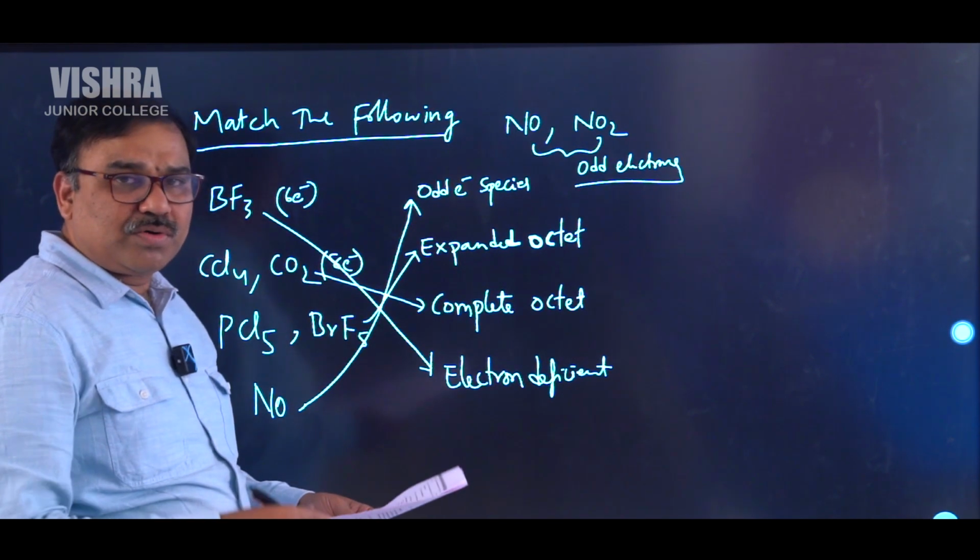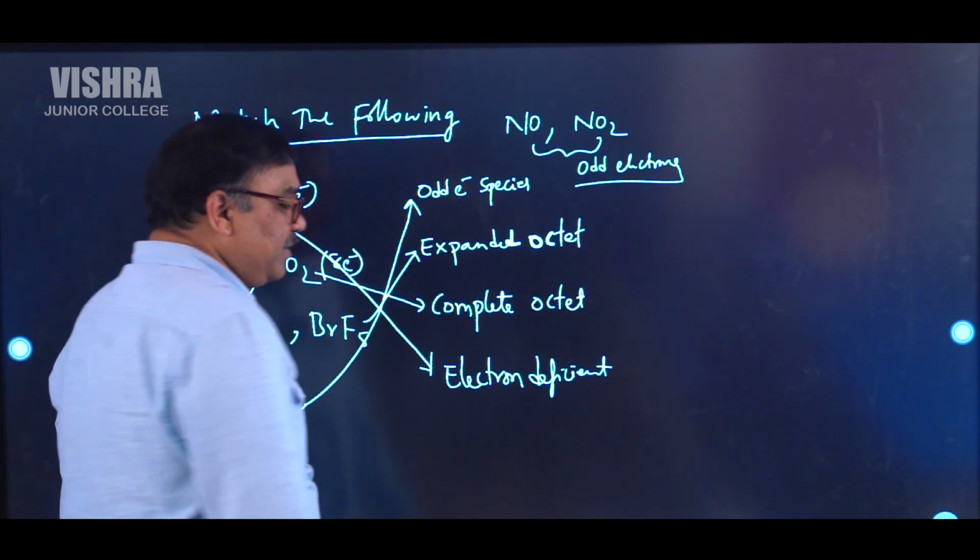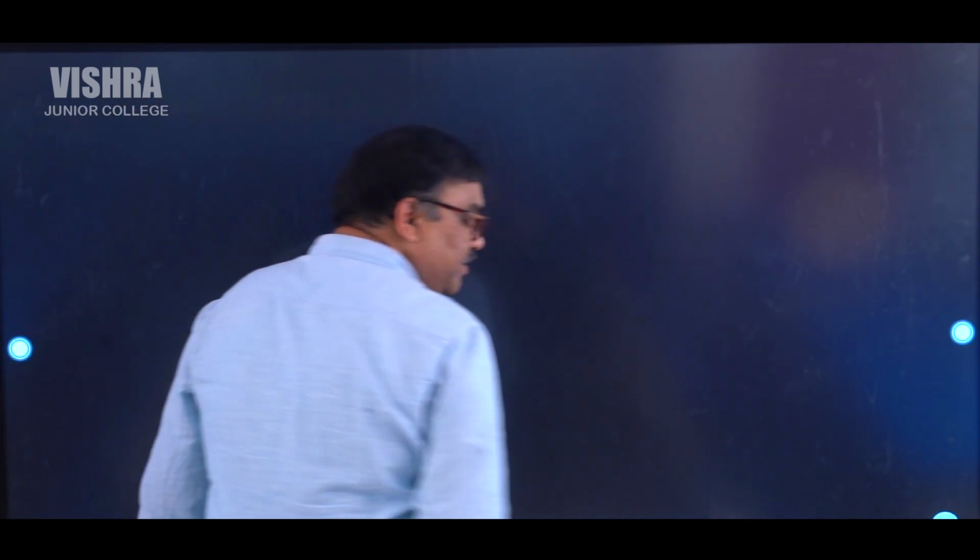Let's go to one more question, that is also match the following. Match the following is very interesting, students, because they will be giving 4 or 5 options. In that, at least 2 or 3 if you can match, and the remaining you can analyze. Even though you miss matching one, you can get the answer easily by seeing the options. So be careful and cautious when you are answering that. Carefully understand all the options, try the different types of options and see. So you will get 4 marks easily.